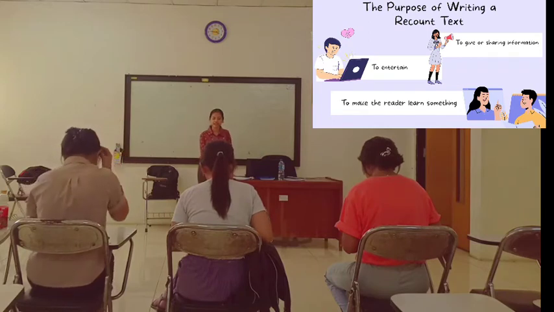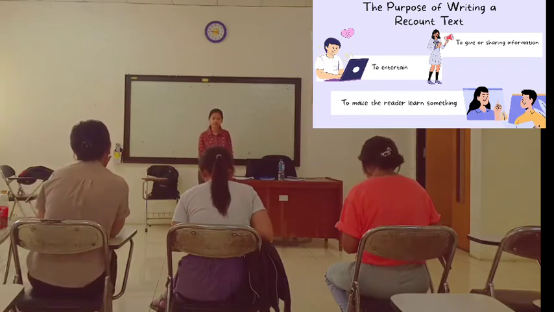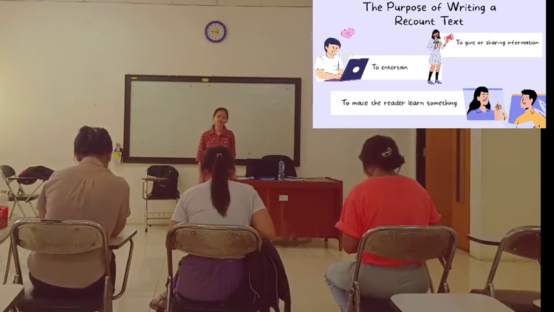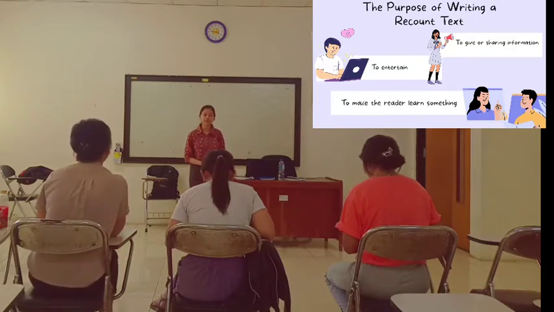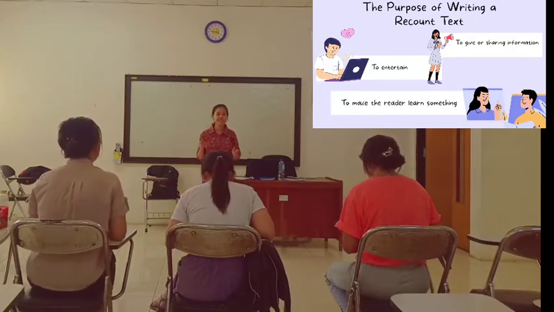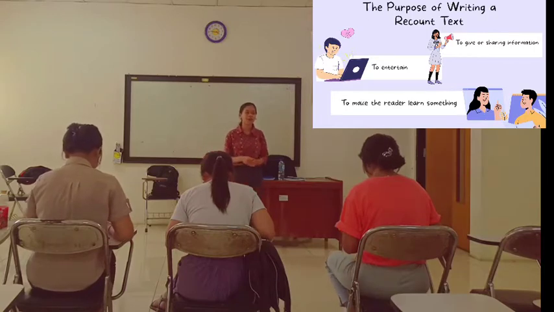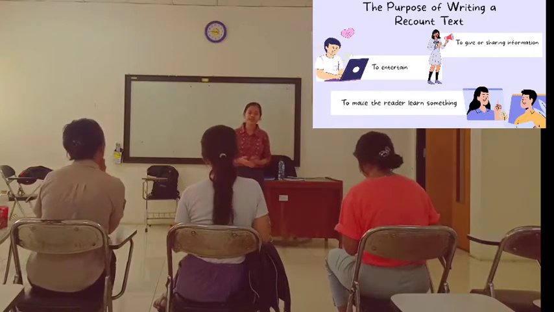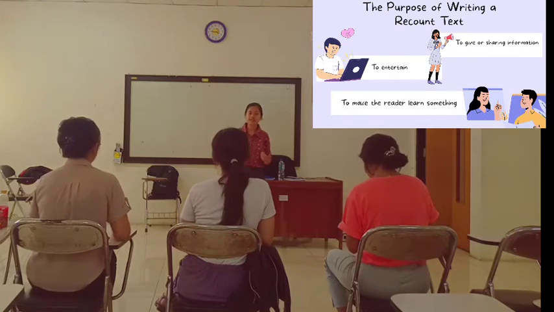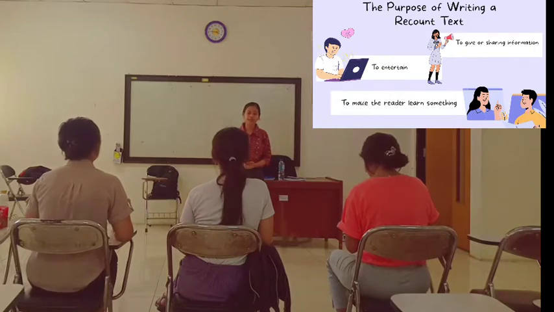Okay, Linda? The example can be when you write a recount text about investigating Japanese culture, so that the readers will get knowledge about Japanese culture by reading your recount text. That's a very good example, Linda. You can make your friend learn about Japanese culture.